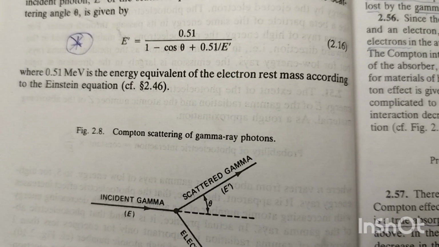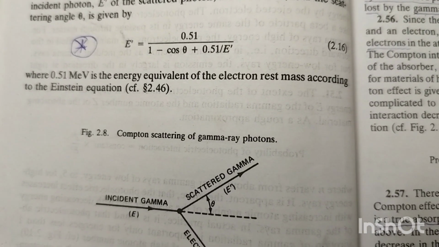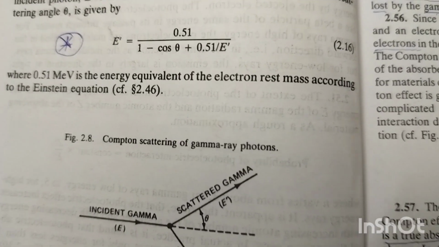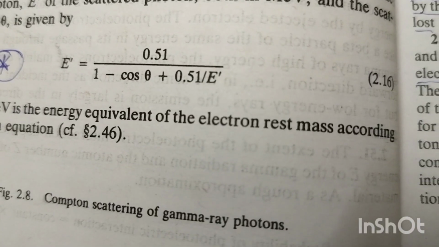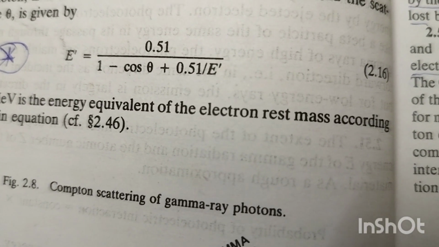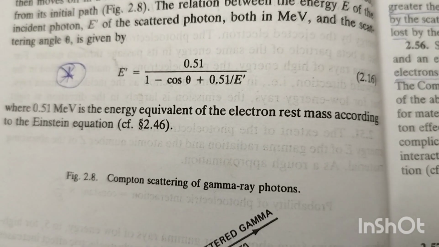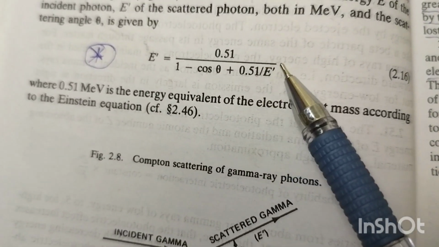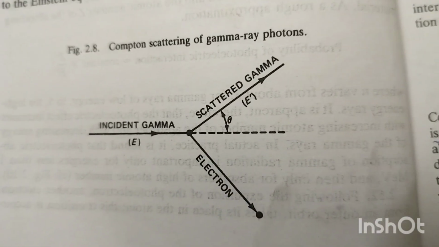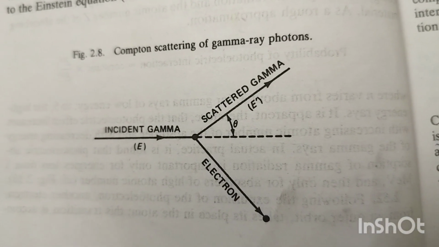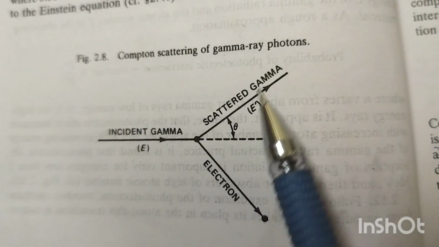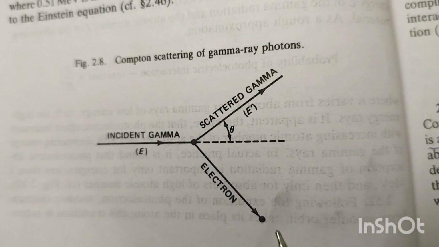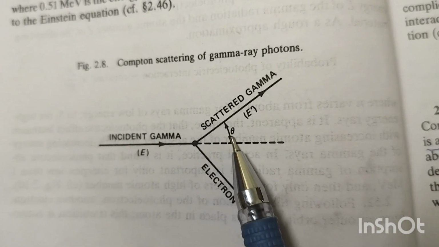See here, E prime, the energy of the scattered gamma ray, equals 0.51 divided by (1 minus cos theta) plus 0.51 divided by E. Okay, here it's supposed to be E, the energy of the primary gamma ray. Okay, this is actually what is happening. The incident gamma ray is coming, it is scattered. Incident energy is E, scattered gamma ray energy is E prime. This is the electron. This theta is the scattering angle.